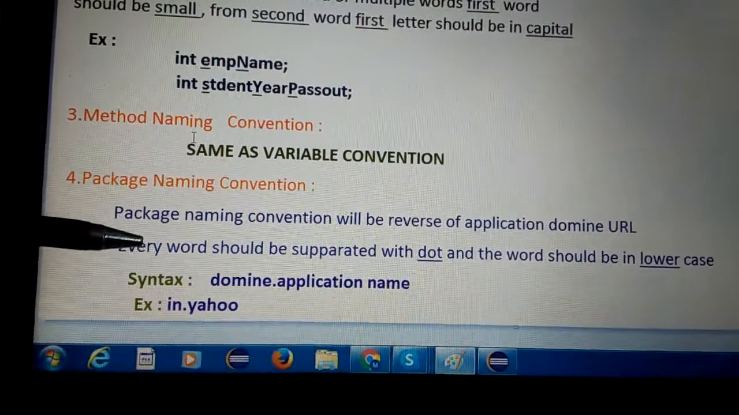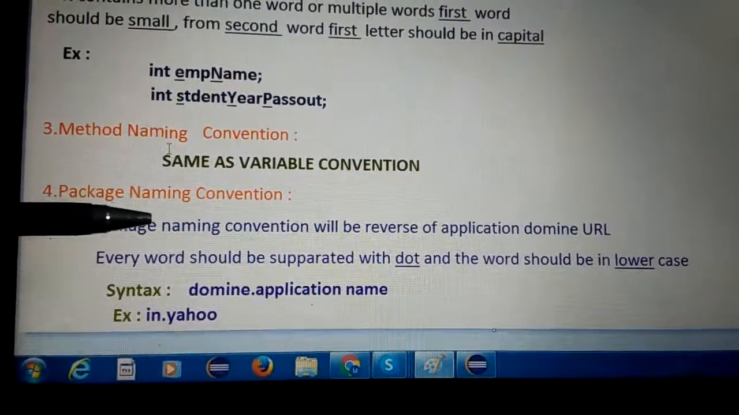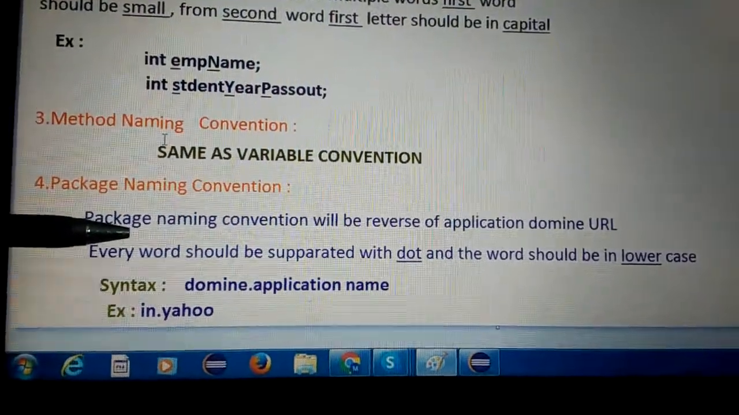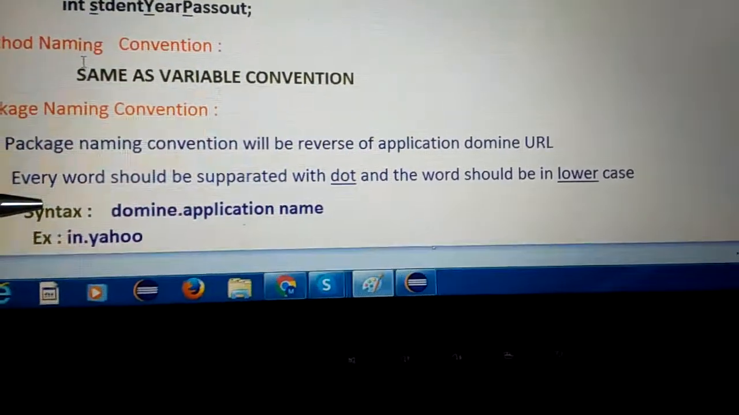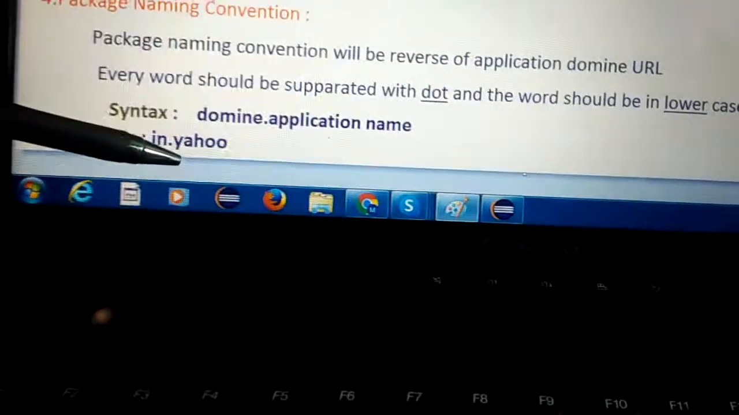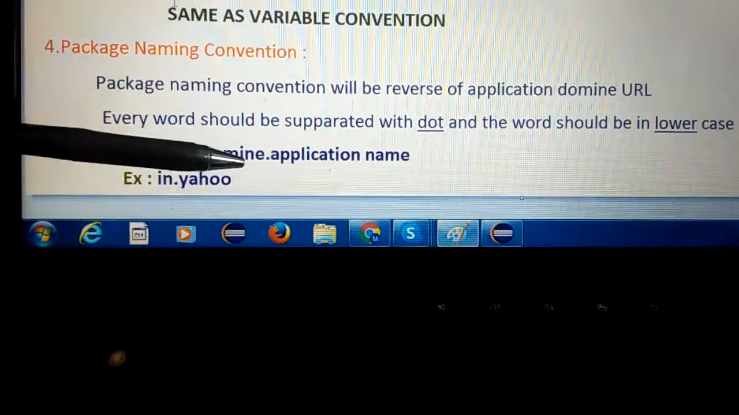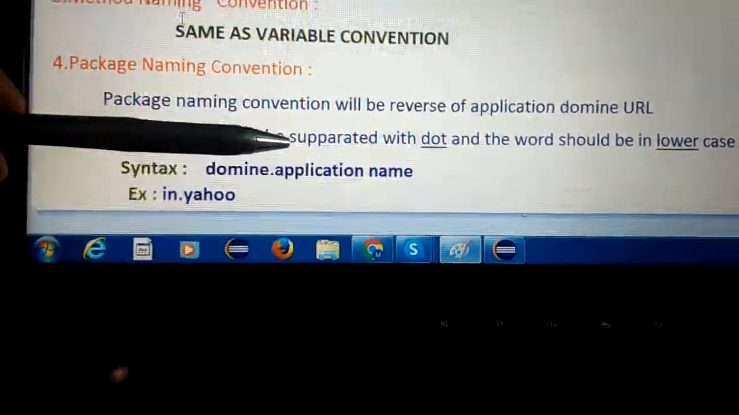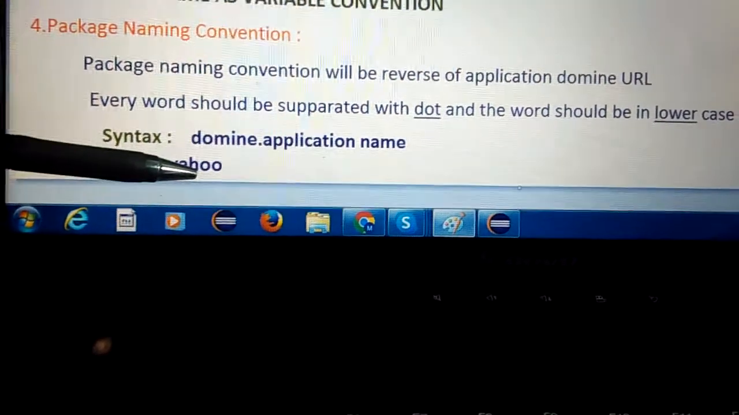And next one is package naming convention. Package naming convention will be the reverse of the application domain URL. Every word should be separated with a dot and the words should be in lowercase. So let us see the example. The domain we are using, dot application name. I have given the domain as in, dot yahoo is the application name.